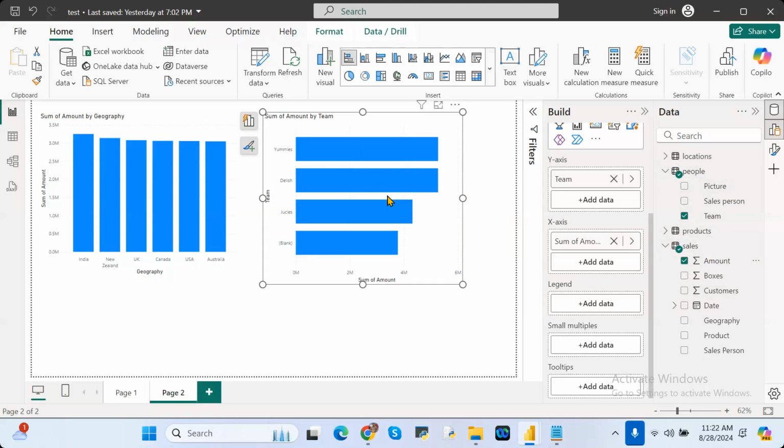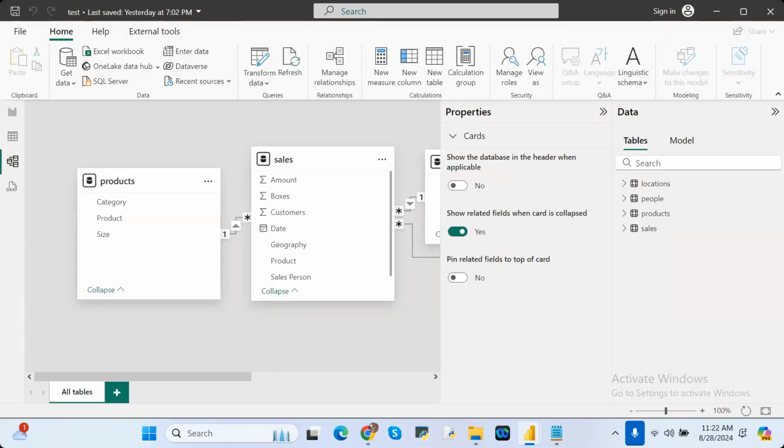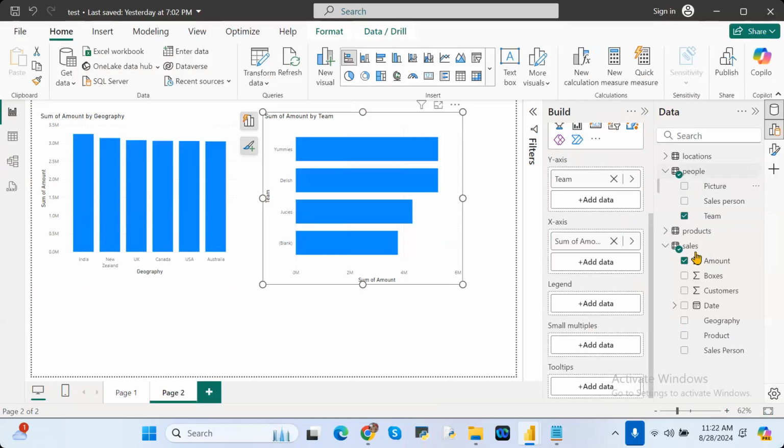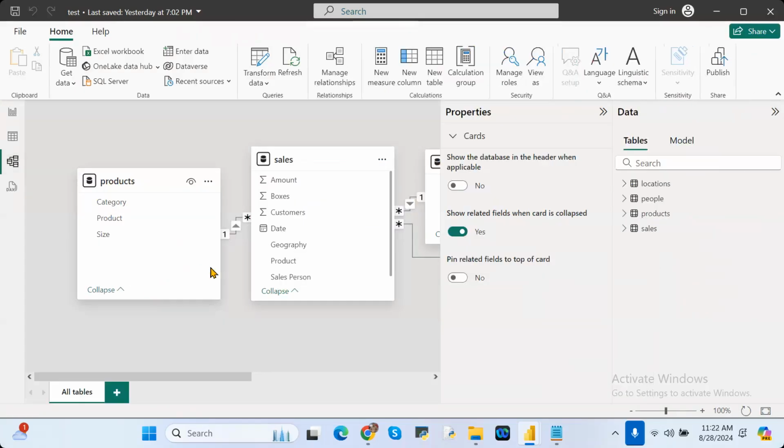Because I told you yesterday, when you are in one visual and want to use a different column from a different data set, what is required? A relationship is required. That's the reason I told you, right? If a relationship is not there between people and sales, see how the data will show.